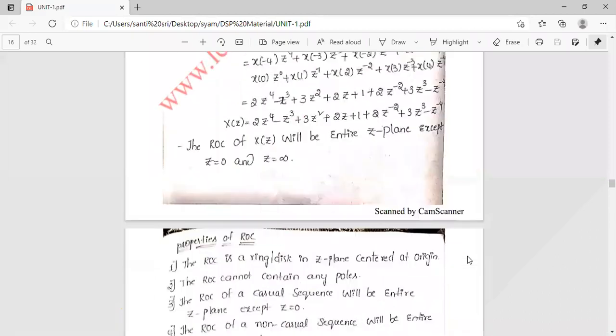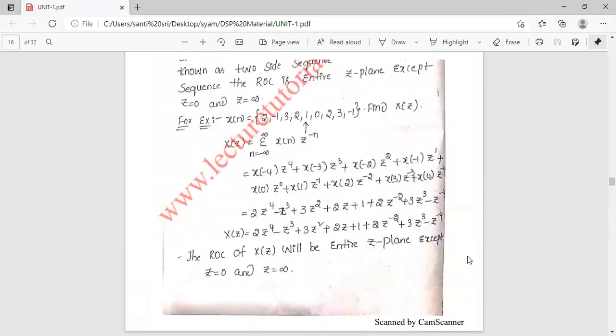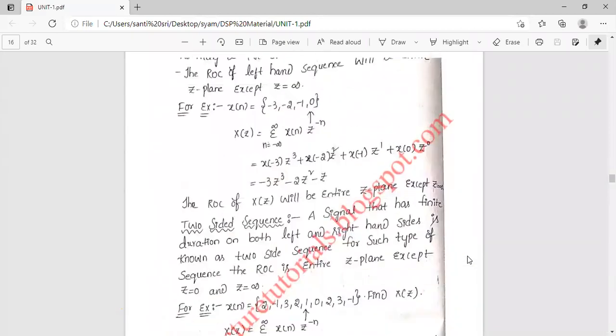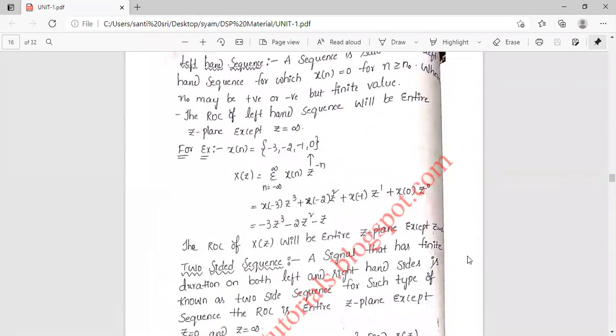Okay, so this is about the two-sided sequence. So in Z transform we will find three types of sequences: right hand sequence, left hand sequence, and two-sided sequence. If we take a right hand sequence, the ROC will be the entire z plane except at z equal to 0.